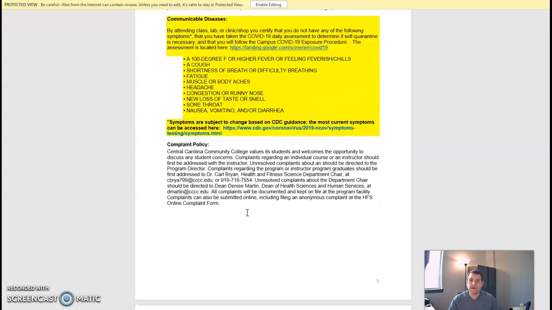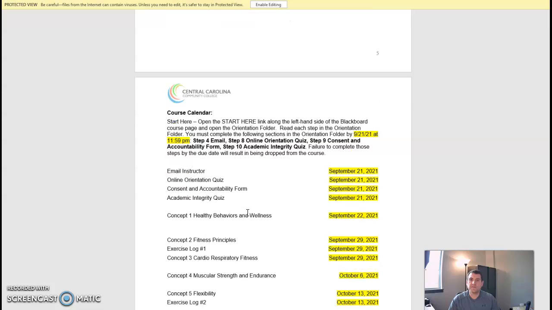Okay. And this is some COVID. So this is the course calendar. Remember, this is what I want you to go off of to keep track of the assignments and the upcoming due dates of them within the course. Okay, as you can see here, the email instructor, the online orientation quiz, consent and accountability form, and academic integrity quiz. That is all due on September the 21st.